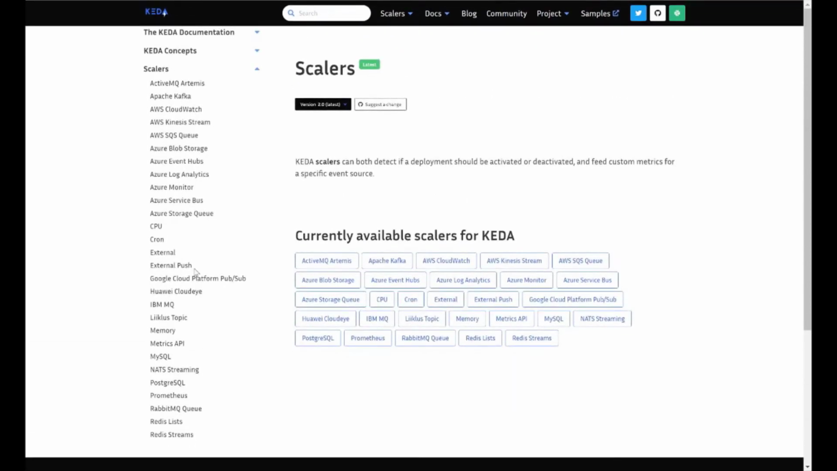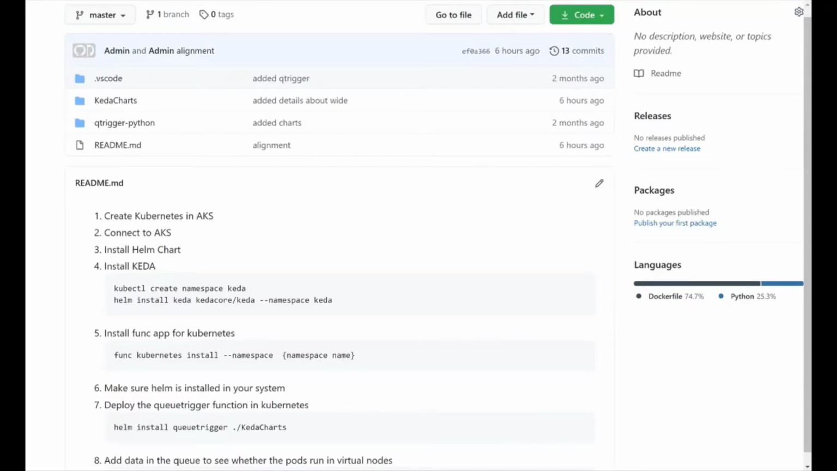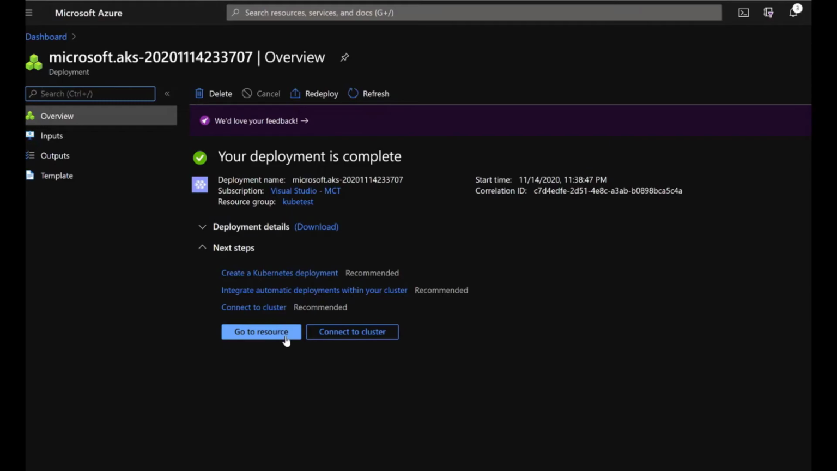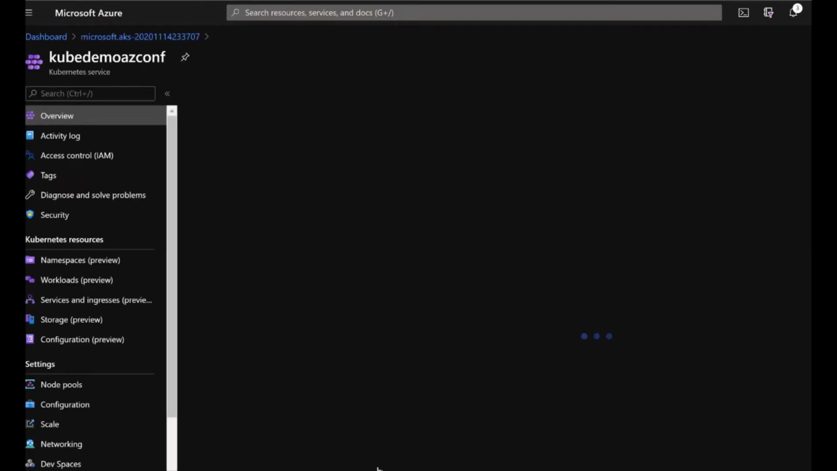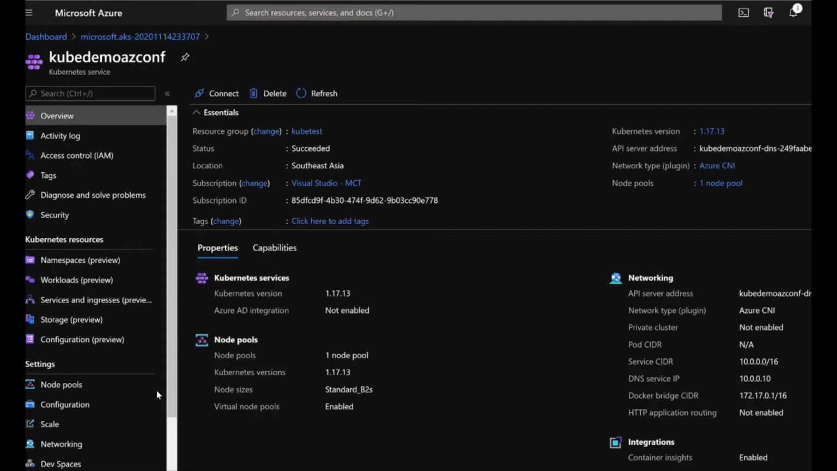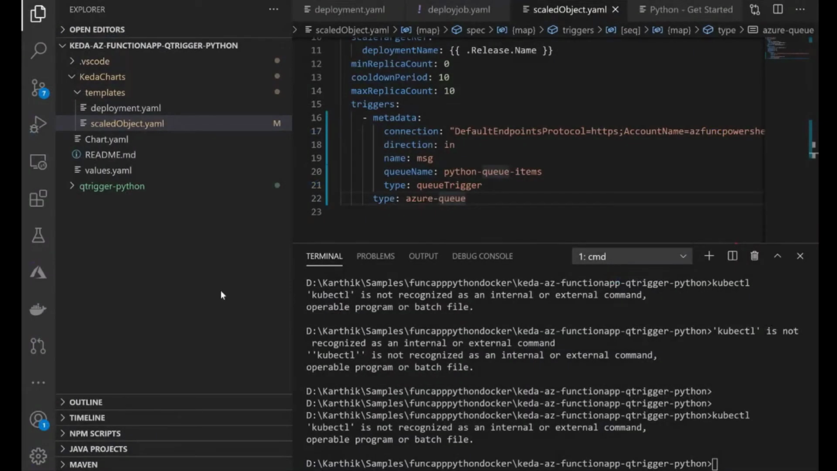You should check out these things, and these are all open source, even though it is created and funded mostly by Microsoft. They do it in collaboration with Red Hat also. So KEDA is open source and also supports multiple other third party applications which are not even in Azure. Okay, fine. So the resource has been created. Let's open that. Before that, we'll finish the Visual Studio Code work.